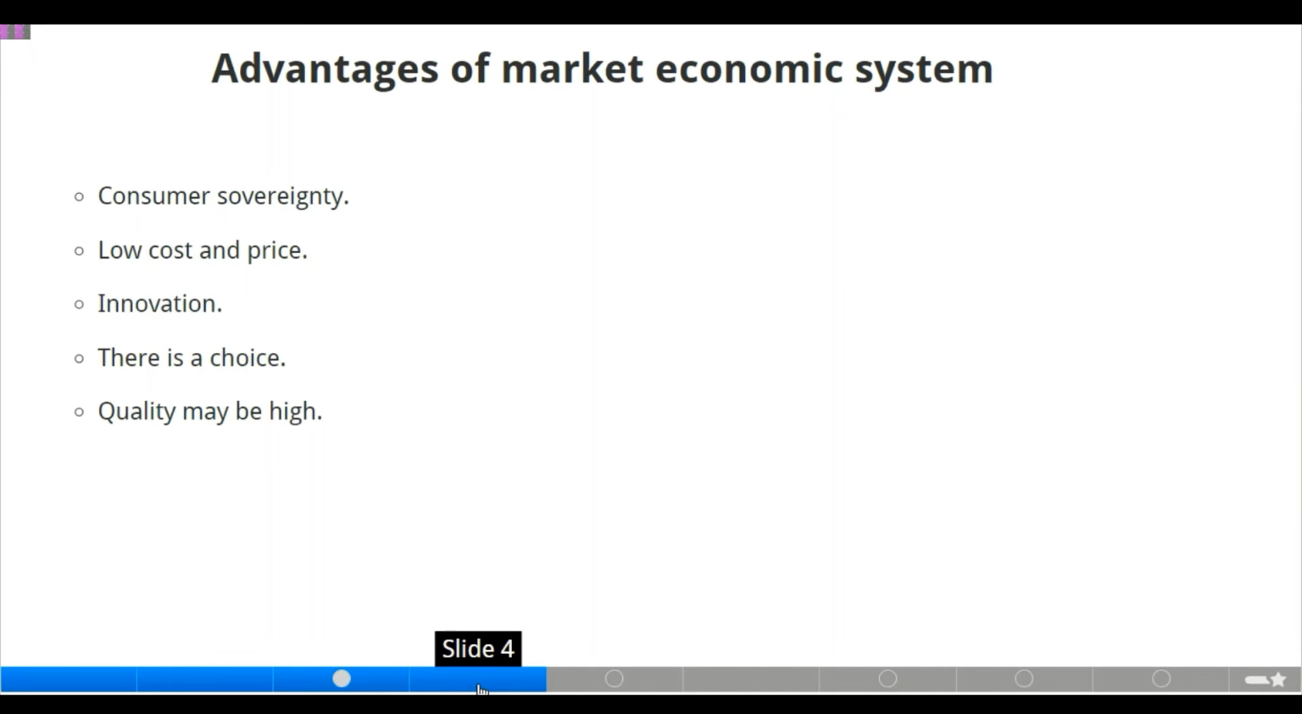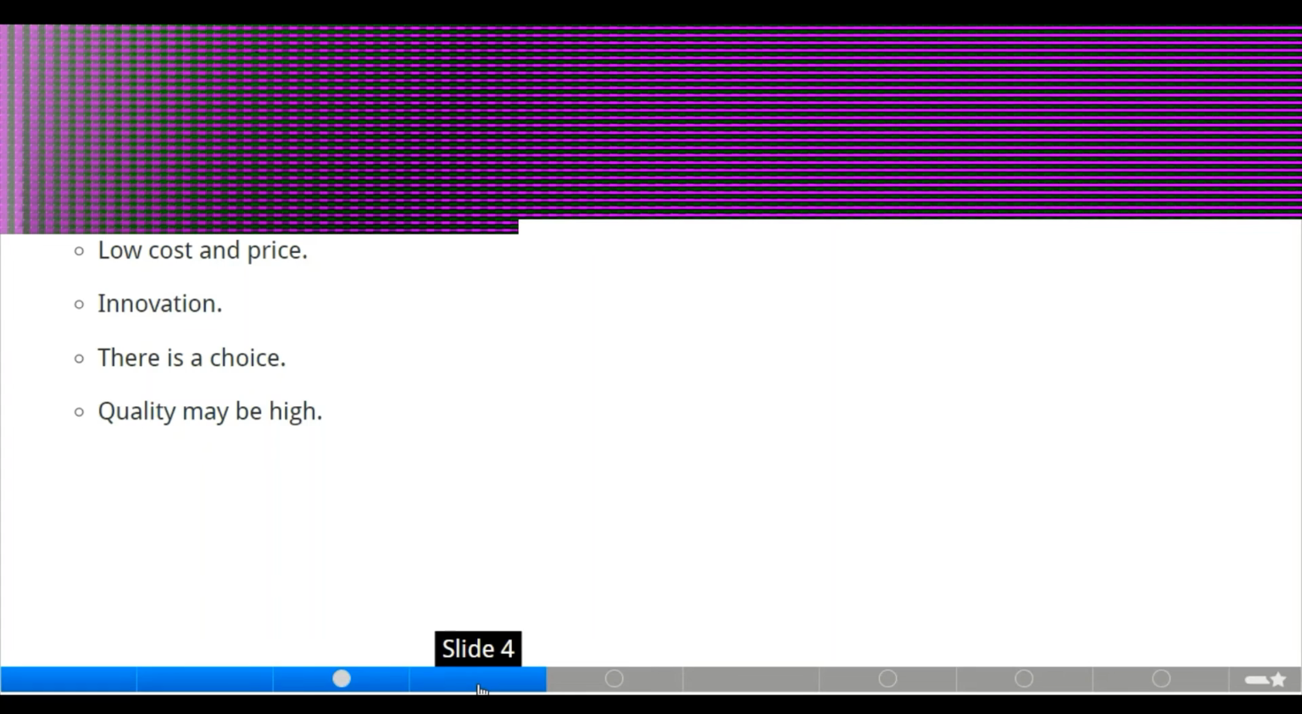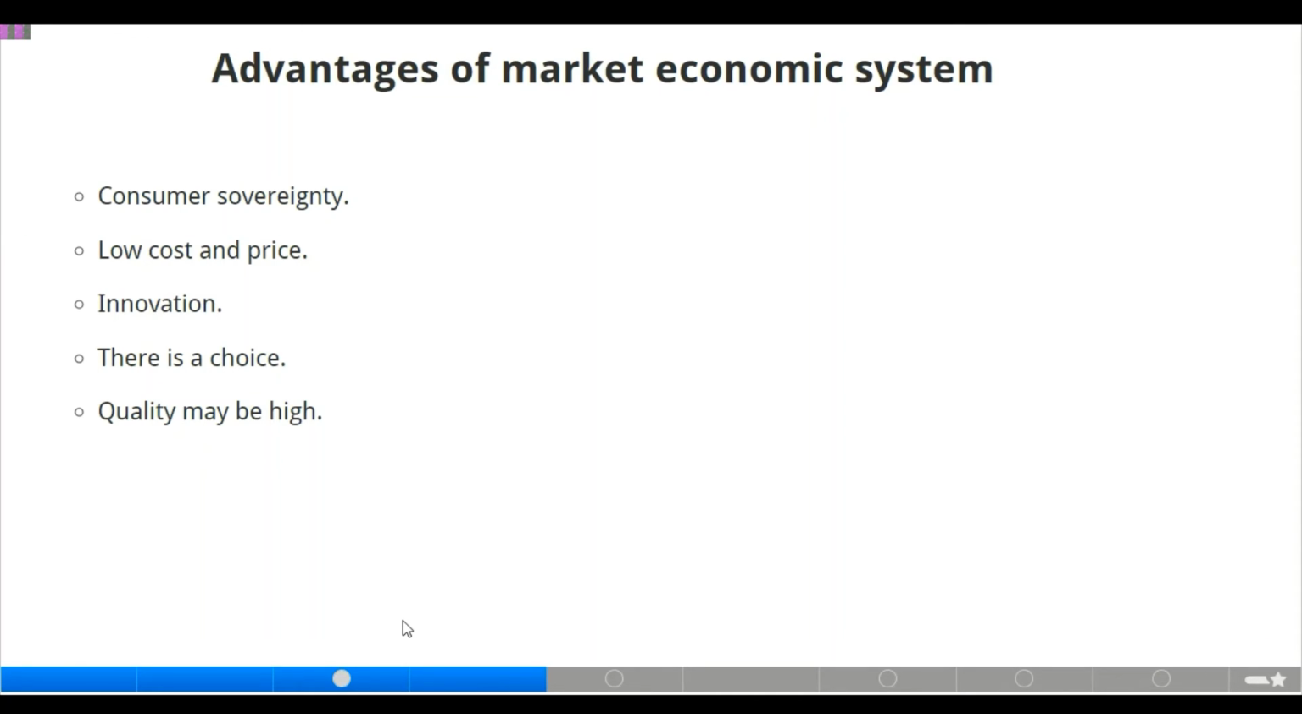One, we have consumer sovereignty, which means consumers have the power to determine what is produced, because what the consumer demands is what the producer will make available. Now we have low cost and price. Of course, if there is a lot of competition in the market, the producer will seek to reduce their cost of production and also the price.